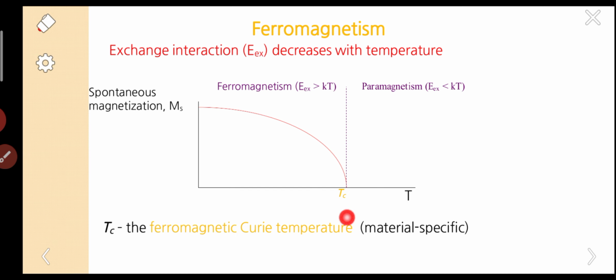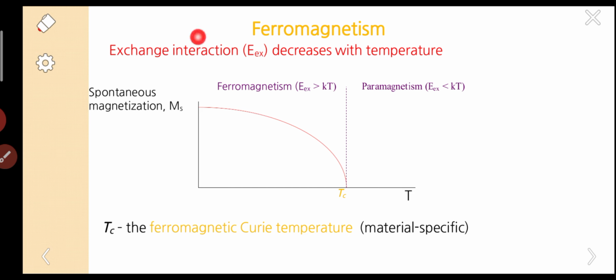Before the Curie temperature, spontaneous magnetization occurs. After Tc, there is no spontaneous magnetization. The material becomes paramagnetic and exhibits paramagnetism. So simply we can conclude that exchange interaction decreases with temperature.